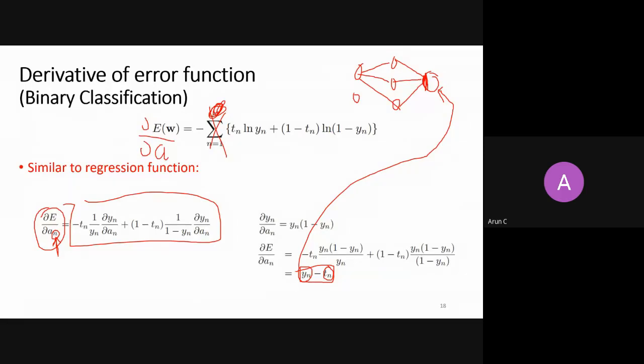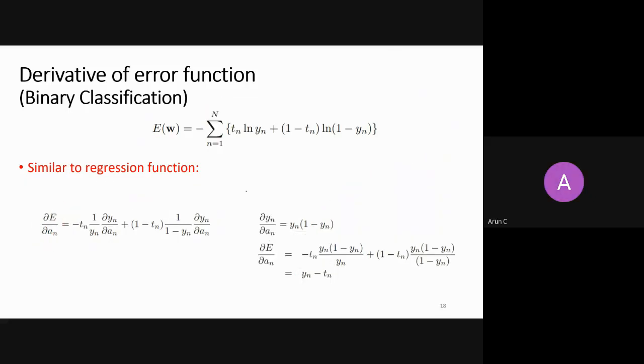Okay, fine. I think Ashutosh, you are a bit confused. You should see the lectures I have given before. So n is a point. There is a data set, and the data set has n samples. I am talking about the nth sample. That nth sample is generating some error, and that's what I am talking about when I take the derivative. I am talking about the nth sample, right? Here T has only 0 and 1, no other value.